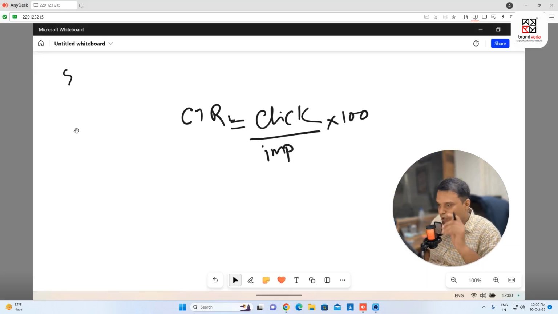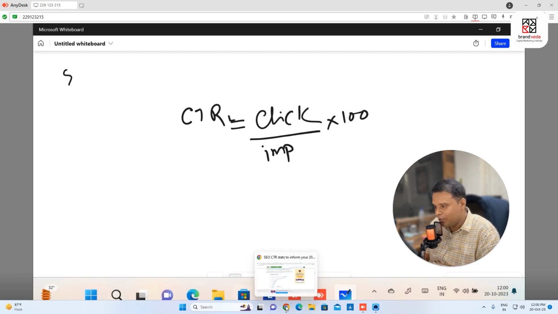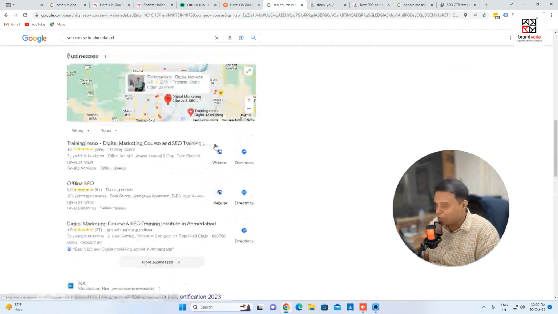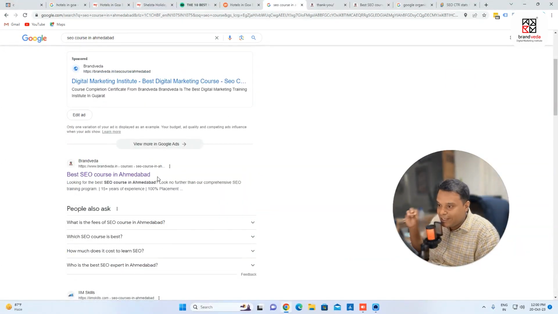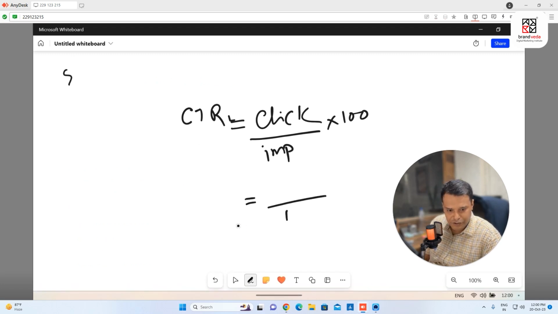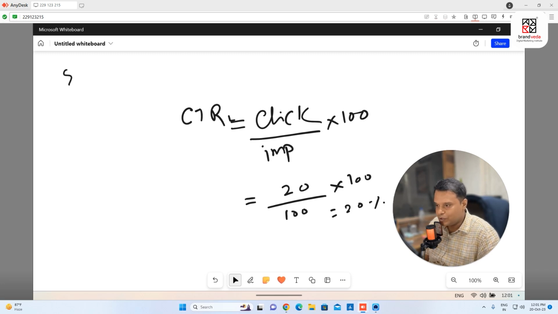So what is CTR? CTR is equal to click-through rate, which is equal to clicks divided by impressions into 100. What is an impression? Let's say, for example, 100 people are searching SEO course in Ahmedabad. And let's say 100 times my link comes on the Google search engine page. So the impression is going to be 100. How many times did this link come on the search engine page? So this is going to be 100. So 100 is the impression as of now. And then let's say, for example, clicks. Let's say 10 people click on this link, or let's say 20 people click on this link. So the CTR is going to be 20%. So CTR is known as click-through rate. So we call it click-through rate.